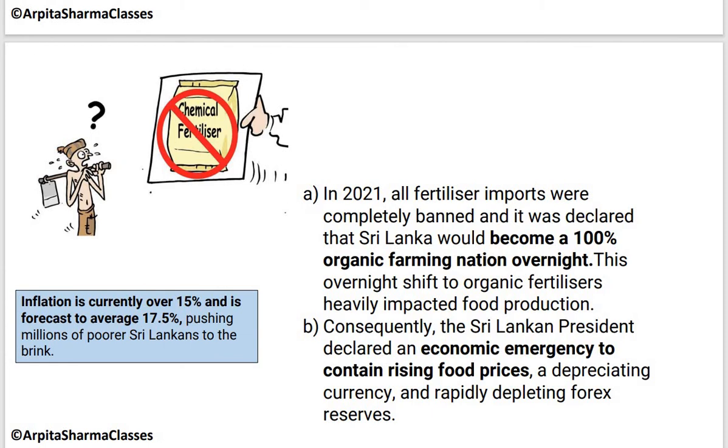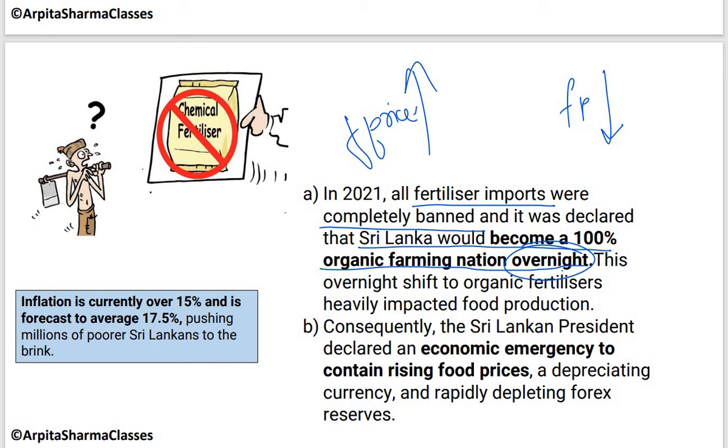Another reason why this country is facing the economic crisis is the ban on chemical fertilizers, because they were pushing their agriculture sector towards organic farming. So what happened in 2021? All fertilizer imports were completely banned, and it was declared that Sri Lanka would become a 100% organic farming nation overnight. So what happened to food production because of this sudden shift? It was affected. Food production declined, the food mafia stepped in, and food prices increased. Food prices began rising, production began falling, inflation went up, and an economic emergency came because food prices were rising. So there had to be an economic emergency in place to contain those prices. The currency depreciated, food prices kept rising, and forex reserves also began depleting.